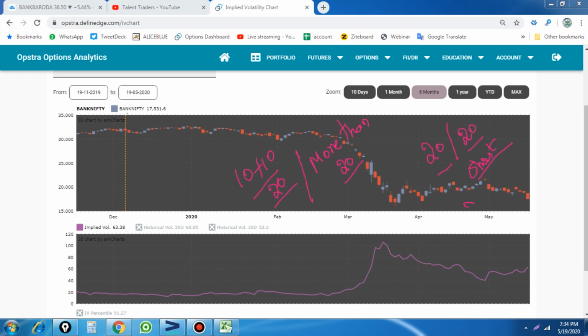And even if the expected movement is less than 20, then you are going to short the options or do a short straddle. So that kind of strategies you can apply. So IV always tells you that. And another important factor, not only IV, we are going to see the historical volatility.